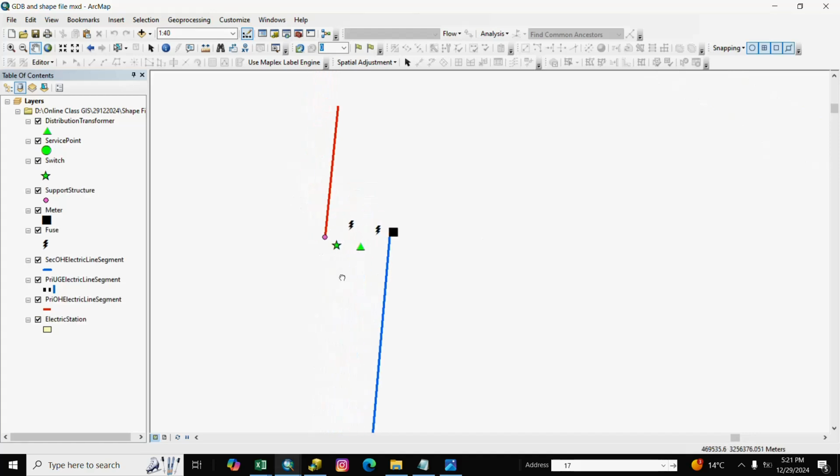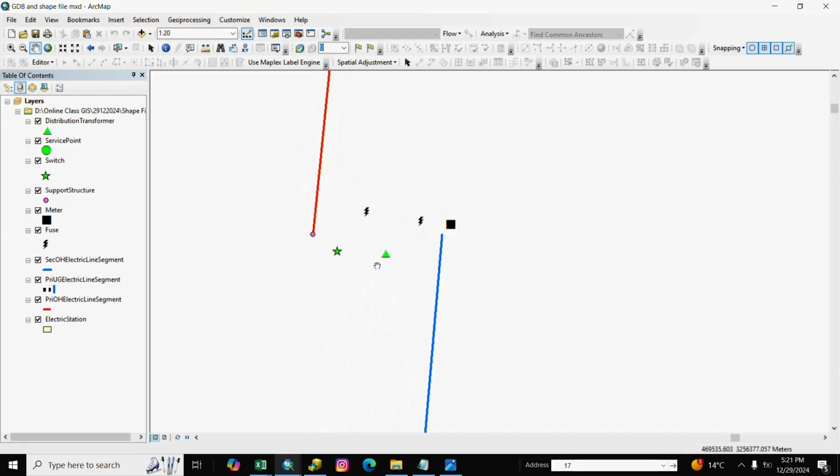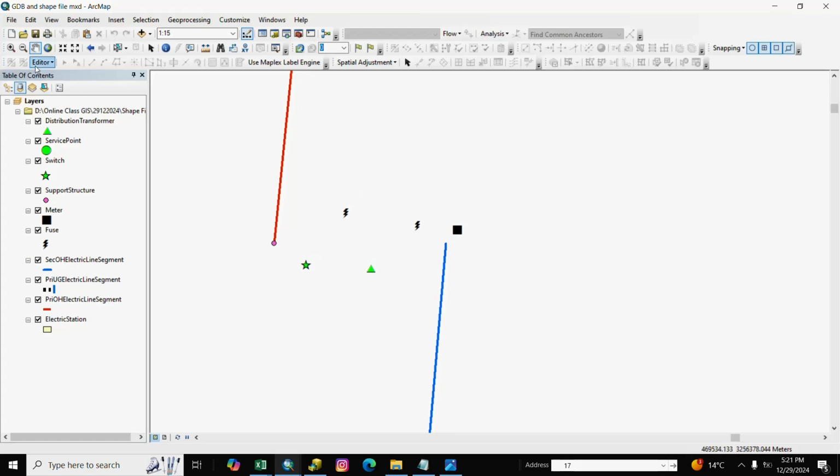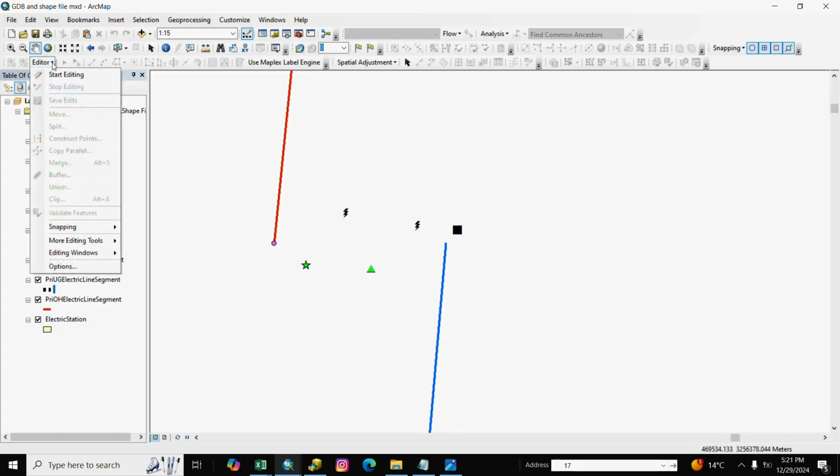We make an assembly for arrangement. How to arrange the DTR assembly? So we arrange it. We go to editor, edit window, start editing.